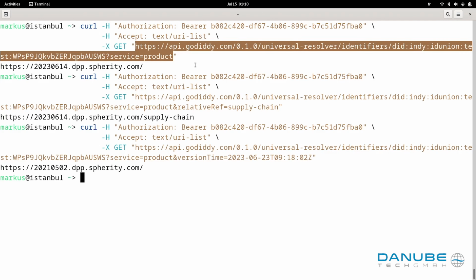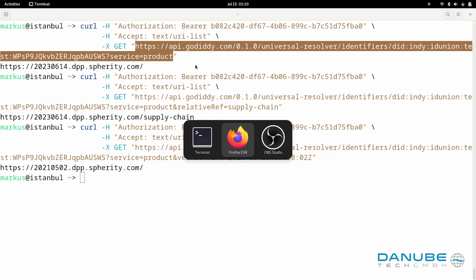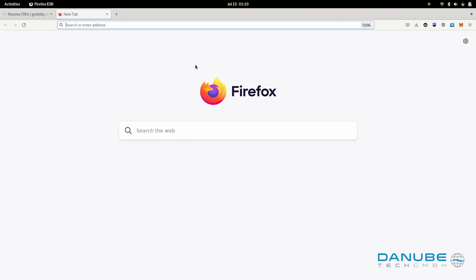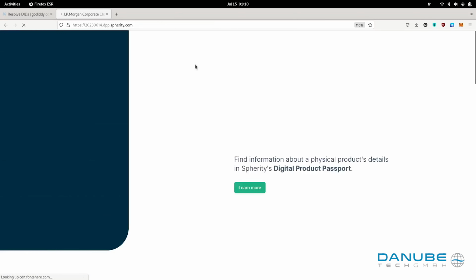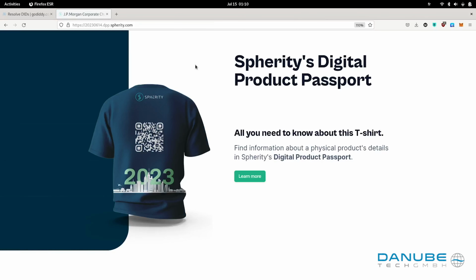Finally, I'm going to show what happens when we take a resolver and the DID URL and open that using a standard web browser. When we do that, then again the DID URL gets dereferenced and the web browser is automatically redirected to the service endpoint from the DID document. This is a really useful behavior and feature because it means that we can put persistent DID URLs into hyperlinks or QR codes and open them using existing software and infrastructure.